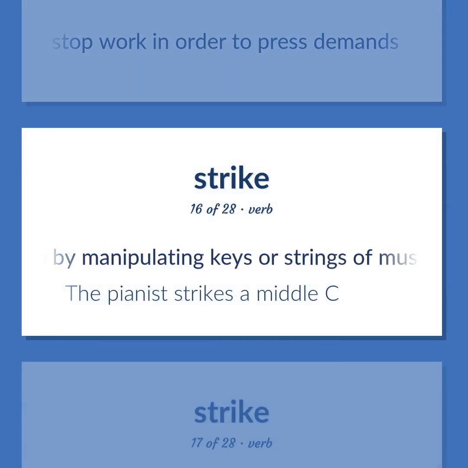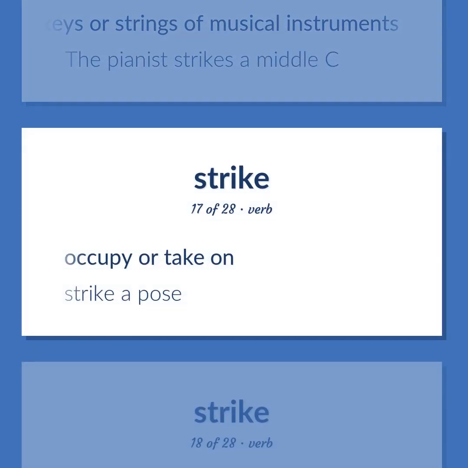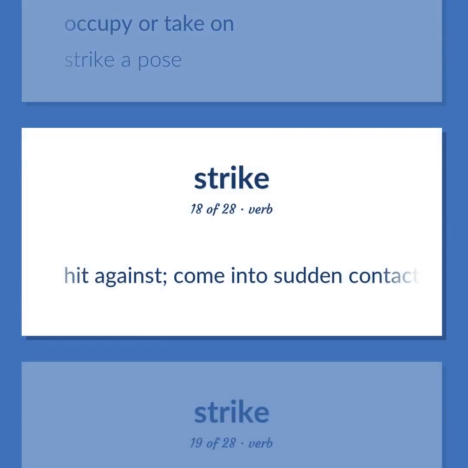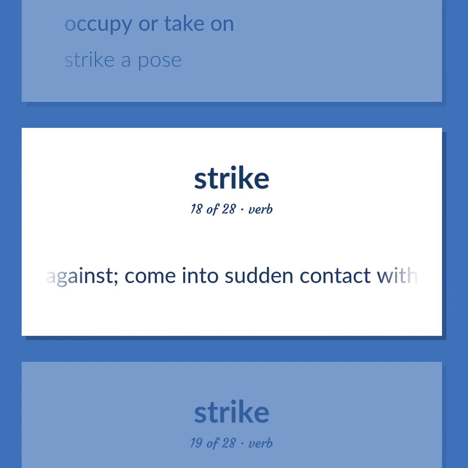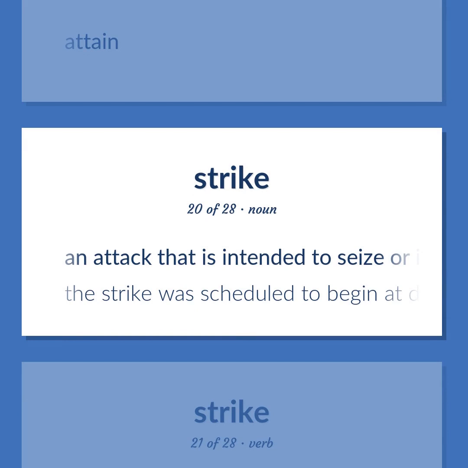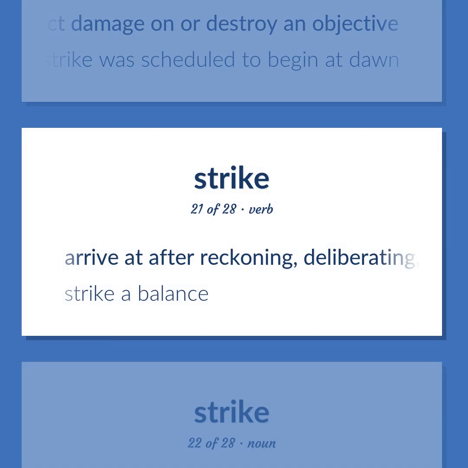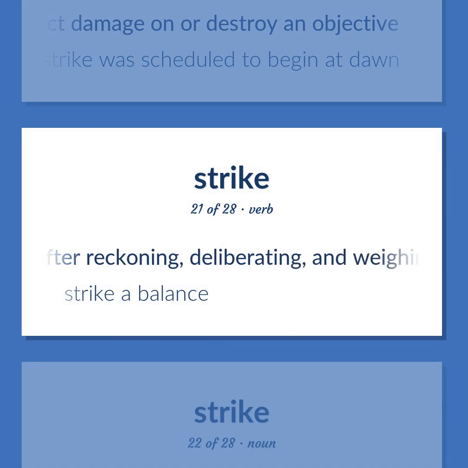Produce by manipulating keys or strings of musical instruments. The pianist strikes a middle C. Occupy or take on. Strike a pose. Hit against. Come into sudden contact with. Attain. An attack that is intended to seize or inflict damage on or destroy an objective. The strike was scheduled to begin at dawn. Arrive at after reckoning, deliberating, and weighing. Strike a balance.